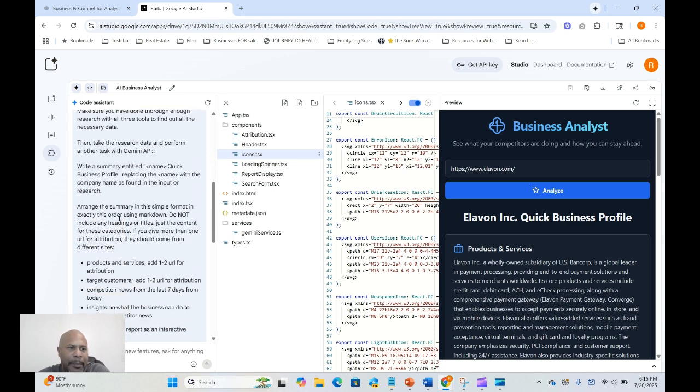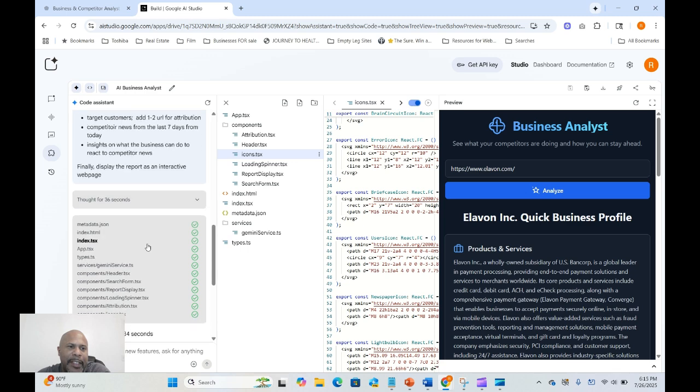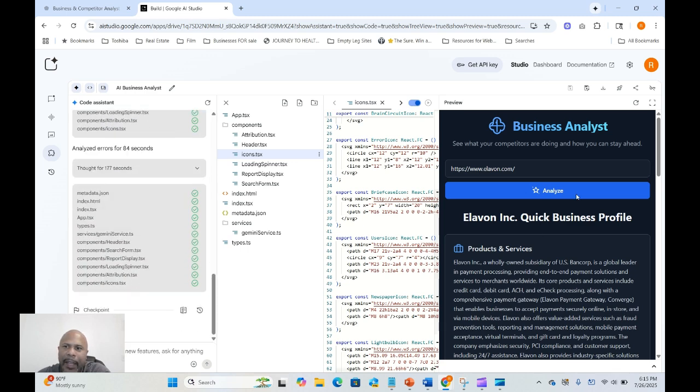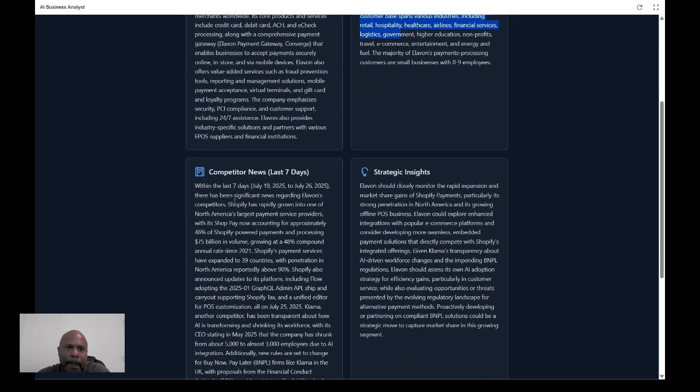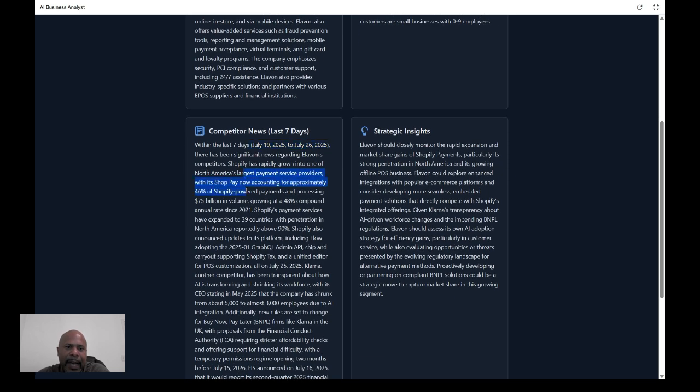And I clicked submit and it thought for 36 seconds, wrote the code, and came up with this really, really nice interface. Really quick, I dropped in elevon.com here as well and clicked analyze, and it kicked out this really nice report. It's actually better formatted as well. It's got here the products and services from Elevon, target customers, competitor news, and it actually went to the last 7 days and highlighted that it was from the 19th through the 26th and told me what was actually happening.